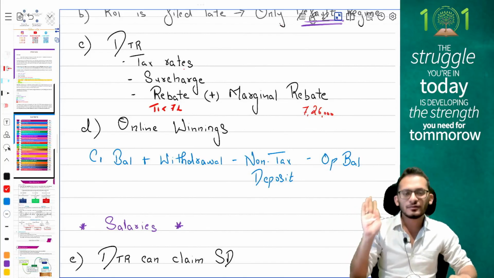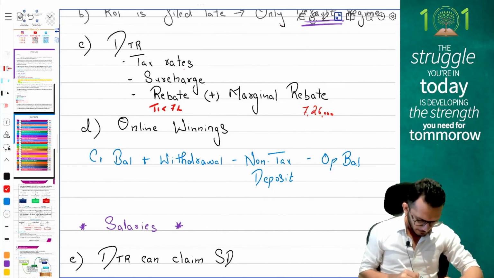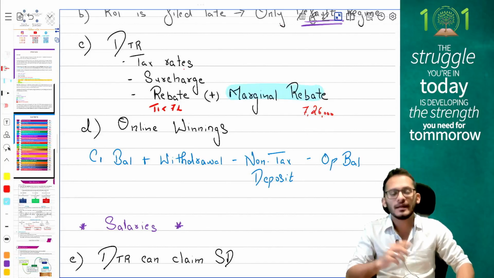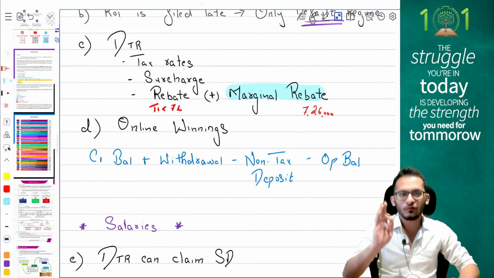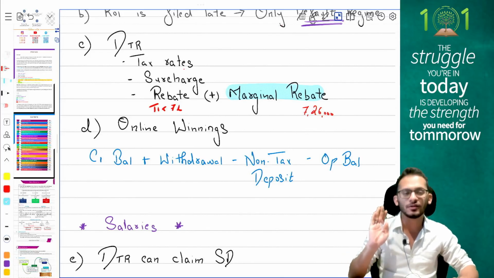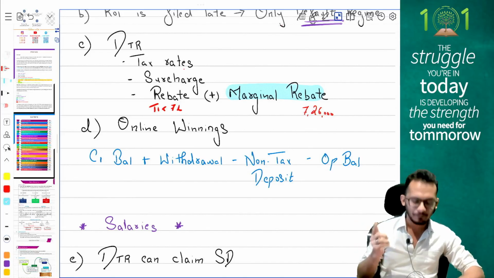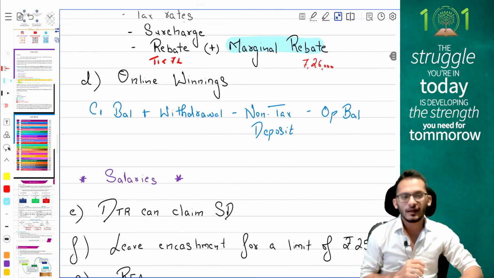Yes, this is what we have learned. Most important amendment for your current exam, your marginal rebate. It has not been tested till now, till September also. Therefore, this will come in the exam in the current year. Mark my words. Look for that income which is very close to 7 lakhs in the default tax regime, either in an MCQ or a full-fledged question. Please make sure that you apply the marginal rebate concept on that. Next amendment of the current year, your online winnings.